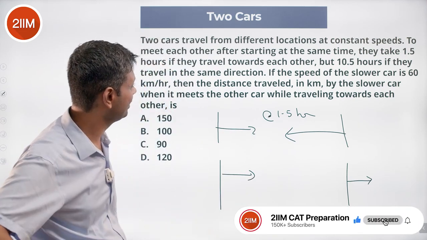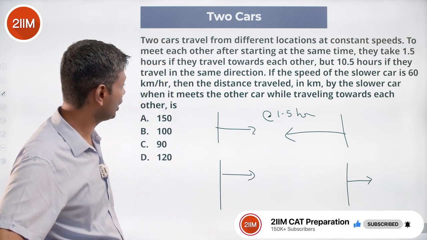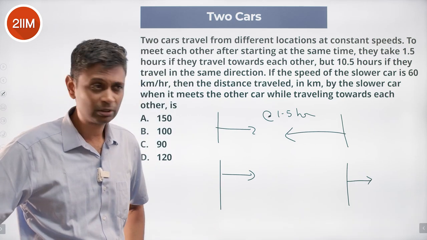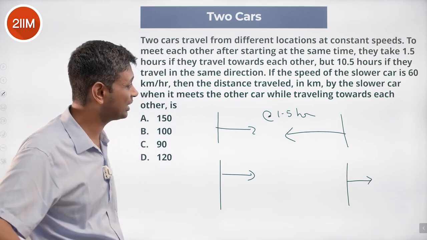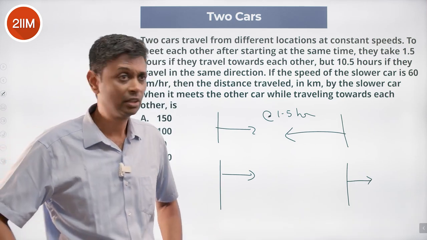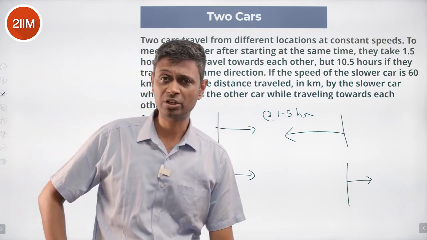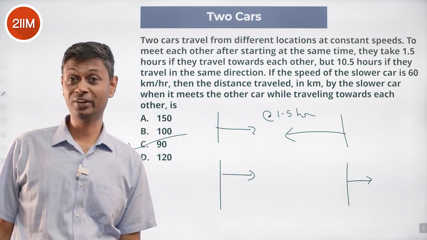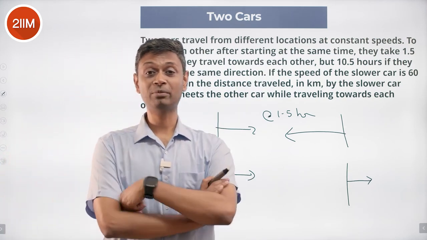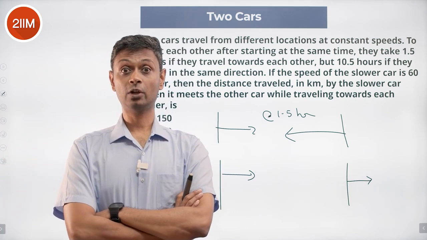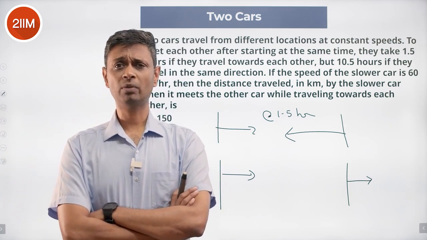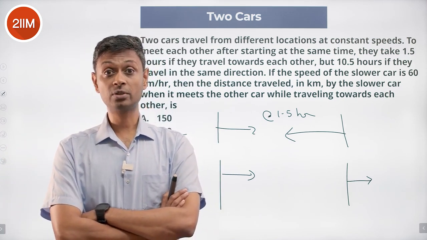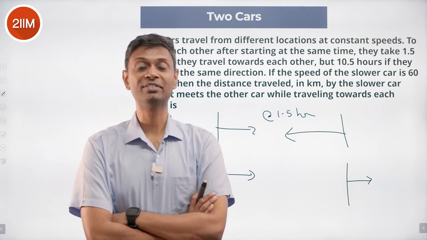The question says, the speed of the slower car is 60 kilometers per hour. The distance traveled in kilometers by the slower car when it meets the other car while traveling towards each other. It takes 1.5 hours to meet up, traveling at 60 kilometers per hour. We don't need to solve anything. The speed is given, time traveled is given. How much distance will it travel? 60 kilometers per hour times 1.5, 90 kilometers.